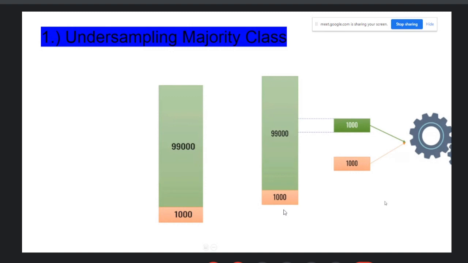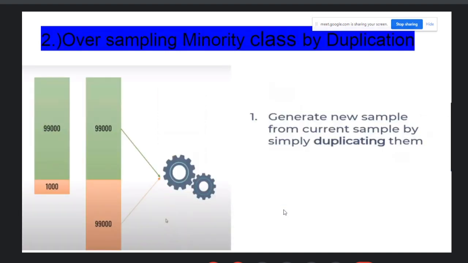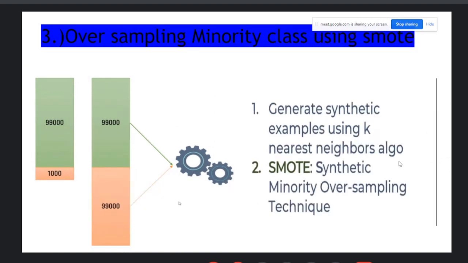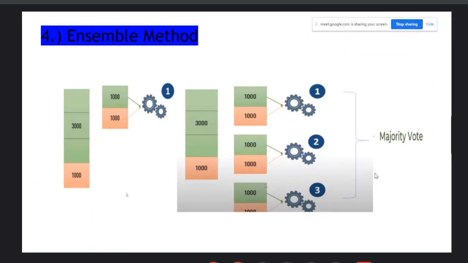Oversampling creates duplications, means take the 1,000 records 99 times and we get 99,000 and generate your model. Then oversampling the minority class using SMOTE, generate synthetic examples using the k nearest neighbor algorithm, SMOTE, synthetic minority oversampling technique. Then ensemble methods, take 1,000 from the 3,000s and create 3 batches and take the majority votes. It's all about the ensemble method.